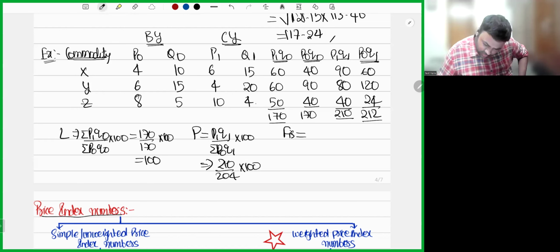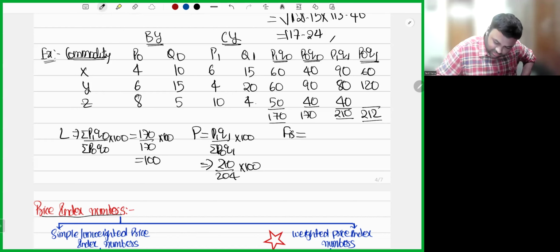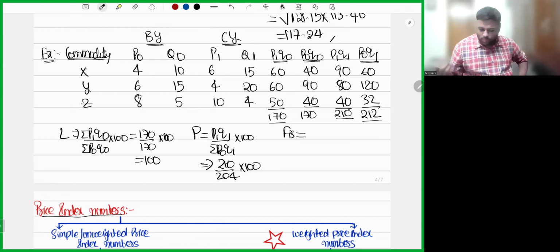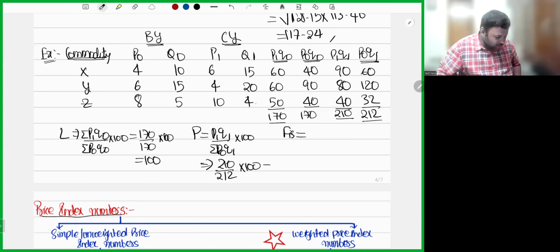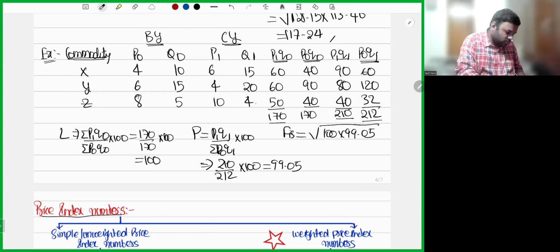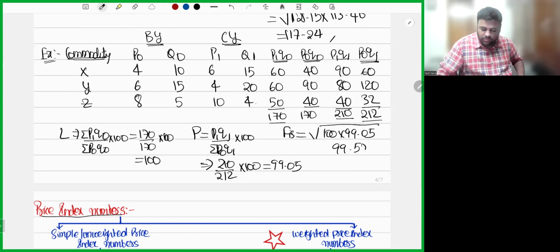Yeah, it's 32, not 24. Yeah, 212. Perfect. So 210 by 212. Earlier also we did P0Q1 only, wrong. So 210 divided by 212 into 100 is 99.05. Root of 100 into 99.05, so the answer is 99.52. Okay.